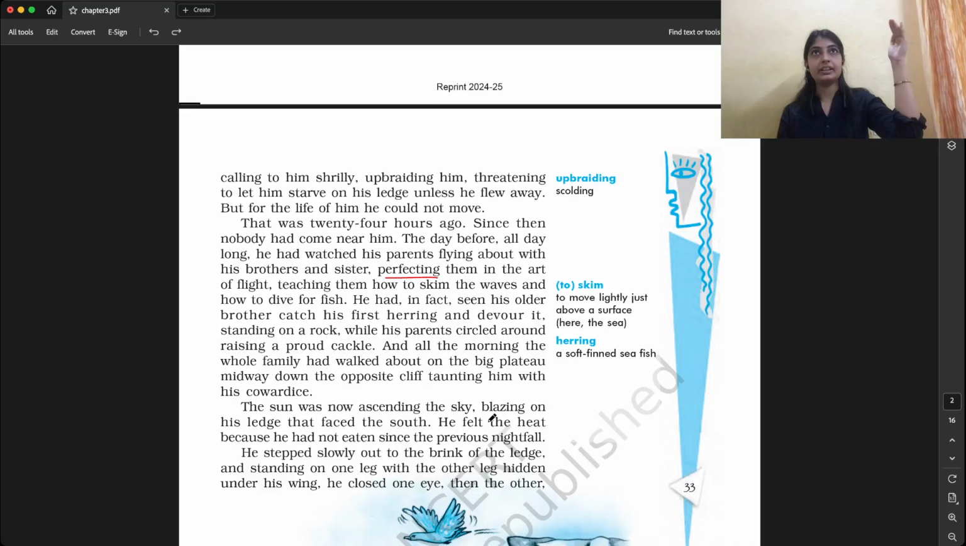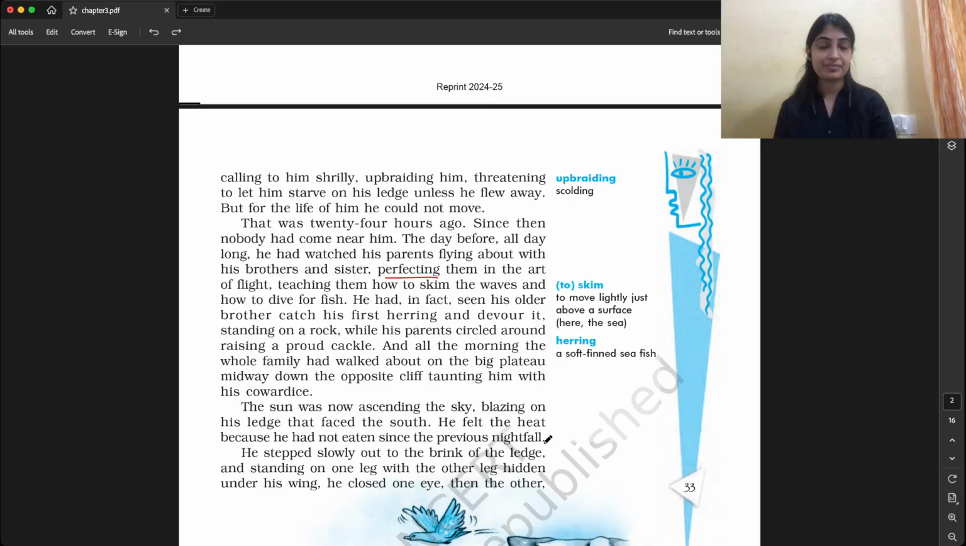He felt the heat because he had not eaten since the previous nightfall. Now, why had he not eaten since the previous nightfall? Because he was not given food by his parents. And why did they not give him food? Because he was not able to fly off that cliff, right? That ledge. Previous nightfall means previous night.